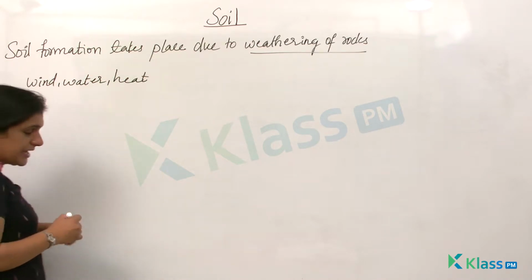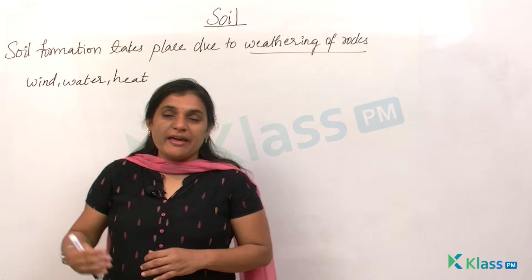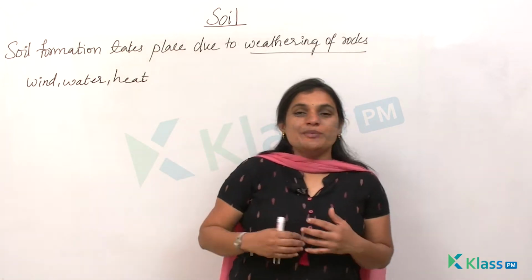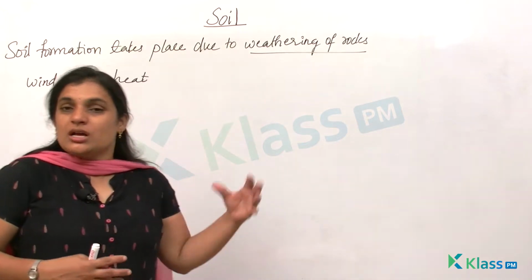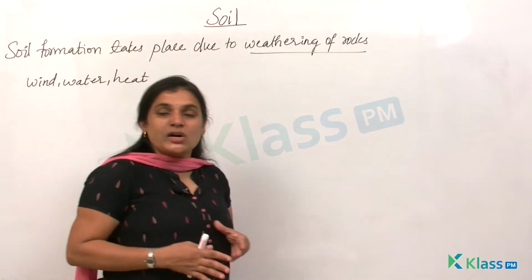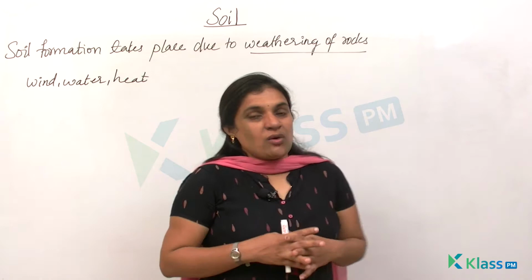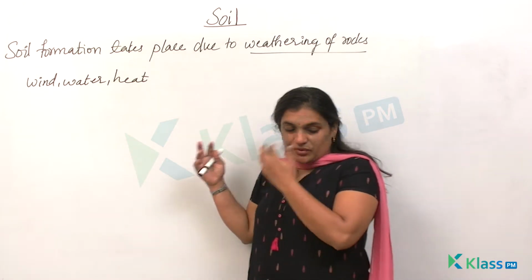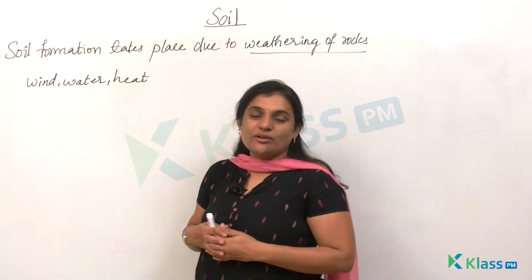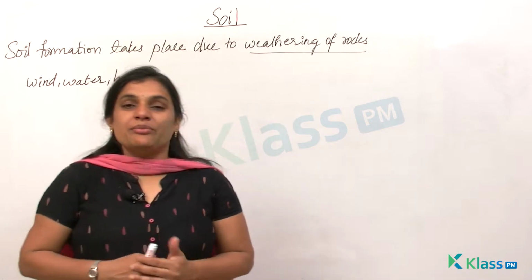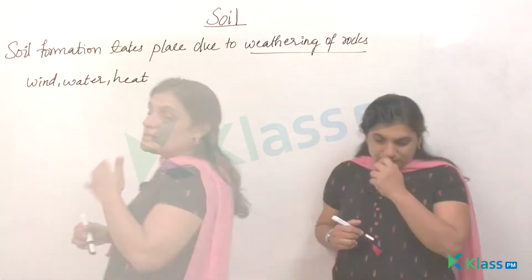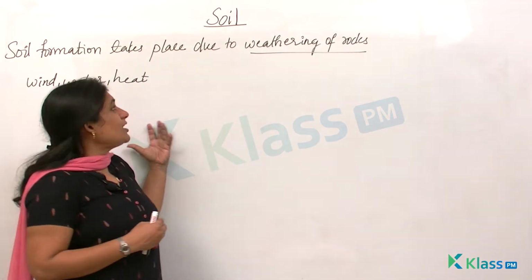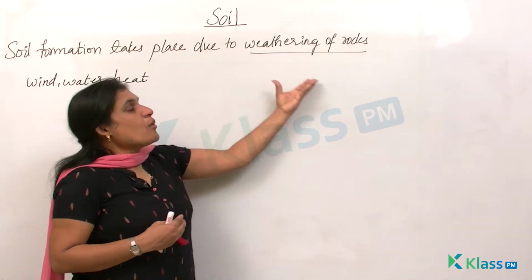Wind, water and heat. That means the sunlight, the air and the water slowly break down the rock into pieces, and these rocks gradually turn into soil. So this process of rock converting into soil is said to be weathering of rocks. Wind, water, climate, all these are the components which help in the process of soil formation. So we have seen that soil formation takes place due to the weathering of rocks.